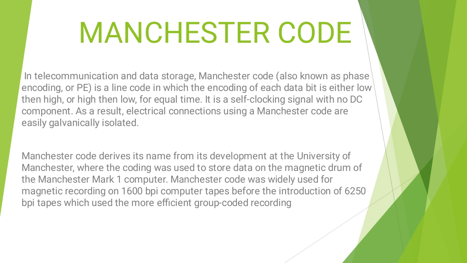So BPI stands for bits per inch, and 1600 BPI is a type of magnetic recording which is used to store data. Now IBM has introduced a series of magnetic tapes. In that, the popularly used one is 6250 BPI. That means it can store 6250 bits per inch in that particular magnetic tape.